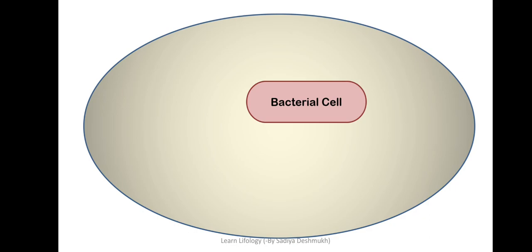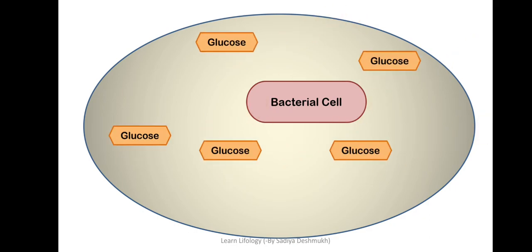So we supply this bacteria with media with a carbon source. For example, here the carbon source is glucose, which is the most common carbon source. Almost all types of bacteria can utilize it, some exceptions are there, but every bacteria can utilize glucose as it is the simplest carbon source. Okay, so why do these bacteria easily utilize the glucose? Because they have the enzymes for glucose metabolism constitutively present inside them, so they can easily utilize the glucose.